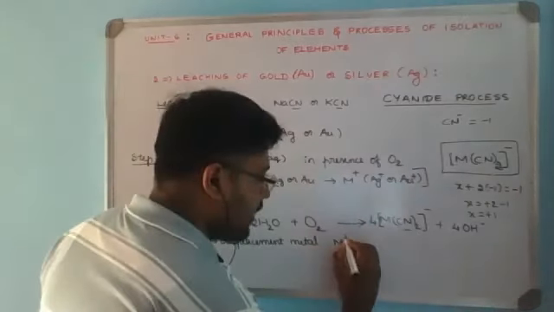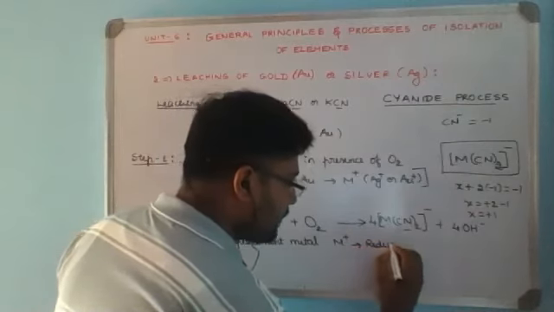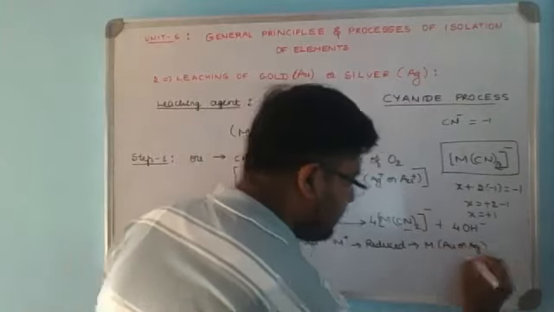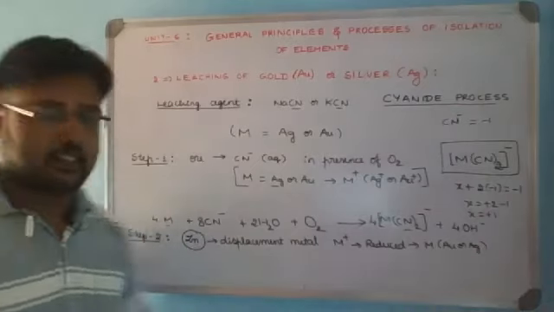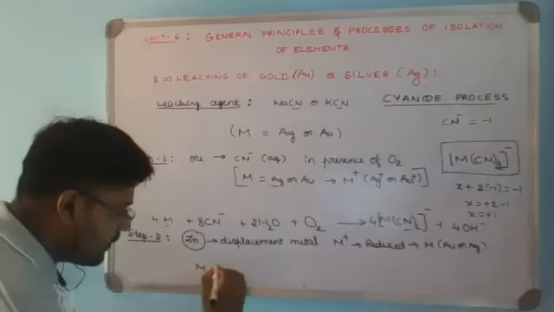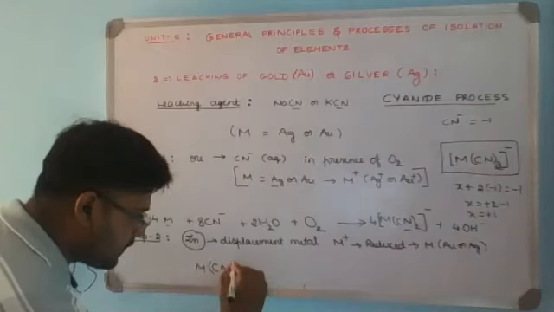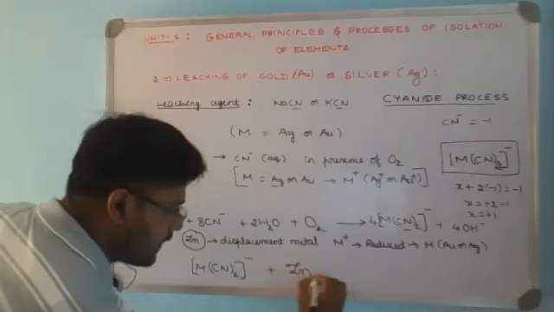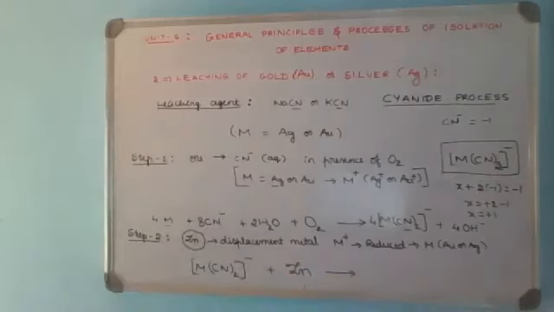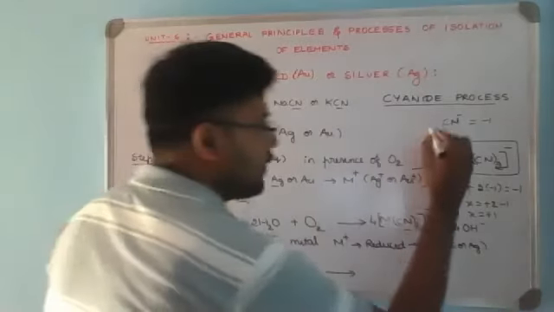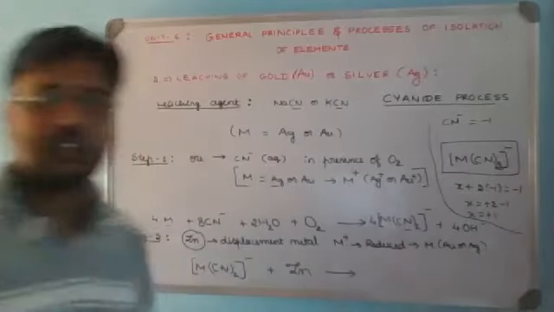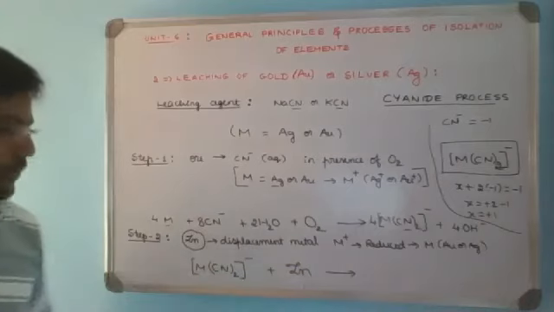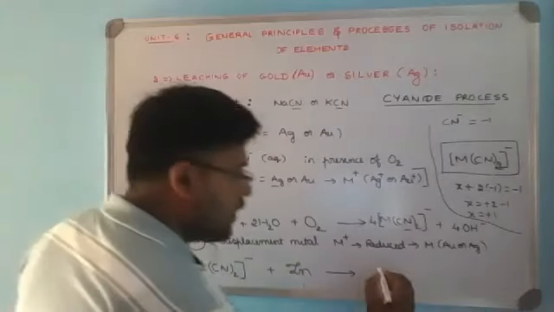So the metal ion gets reduced to metal, that is gold or silver, and zinc ion replaces that. If we observe the equation, it is the metal cyanide complex treated with zinc. Now again you can recall this simple formula calculation. Gold or silver is +1. Zinc oxidation state is +2. Hence it requires for the replacement. So it is